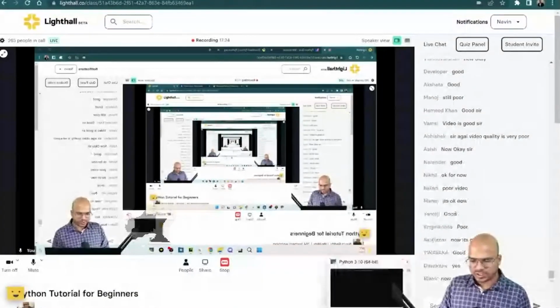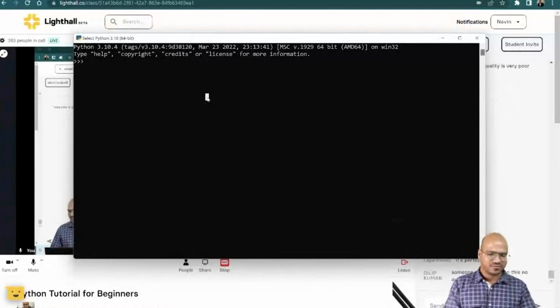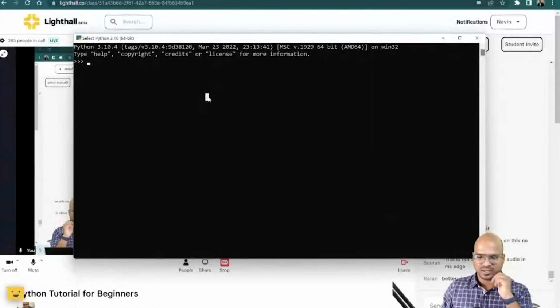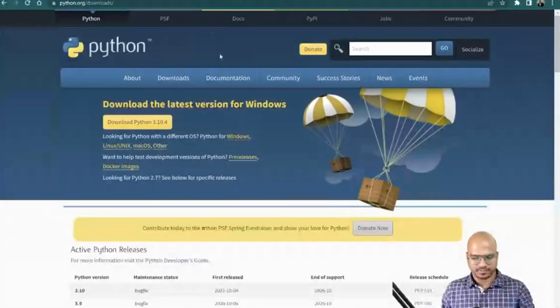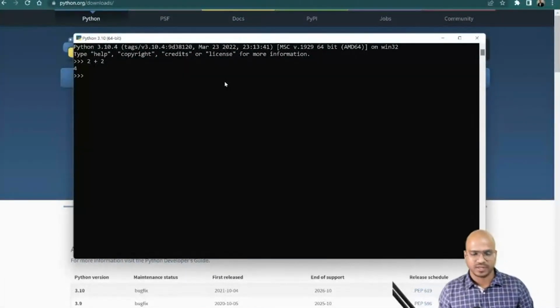Now let's go back to the installation of Python. Once you have Python installed, open your prompt. Now, what's the first thing you can do? Of course, what do you do with your computer, right? You have to do some operations. The first operation we are going to do here is this: can we add two numbers? Of course we can. So let's try that. If you say 2 plus 2, and when you press enter, you get 4.